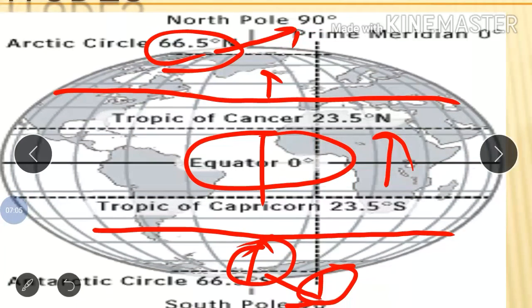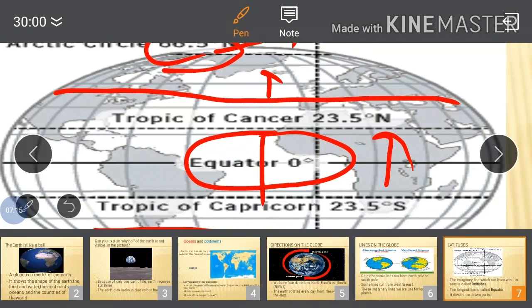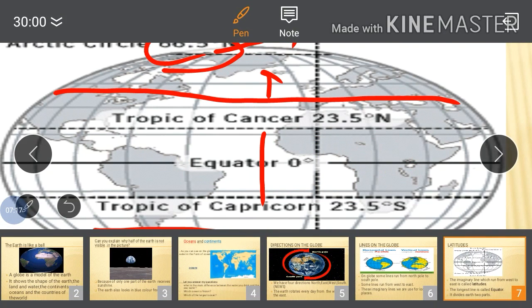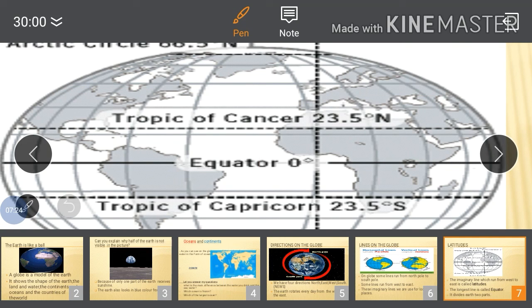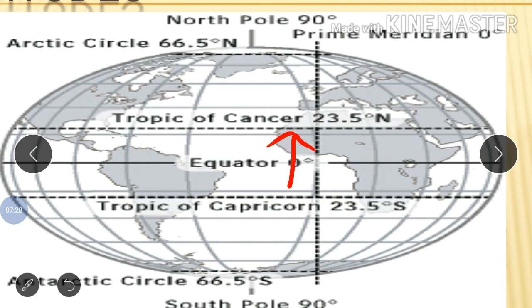At the same time, as we move from the equator towards the poles, the temperature decreases. Both poles have very low recorded temperatures.